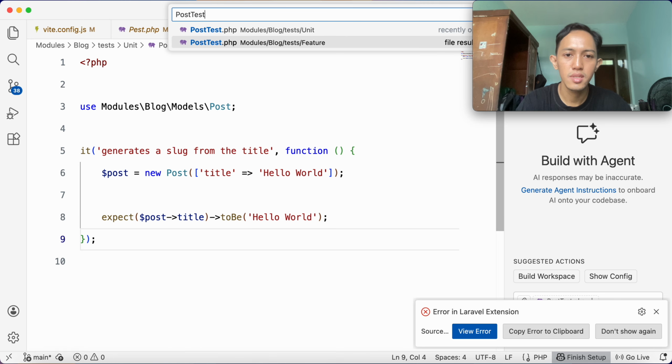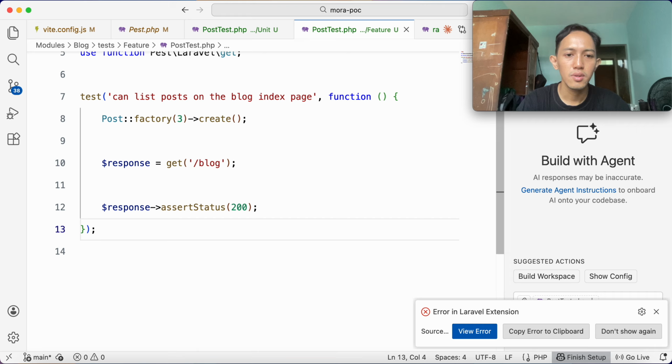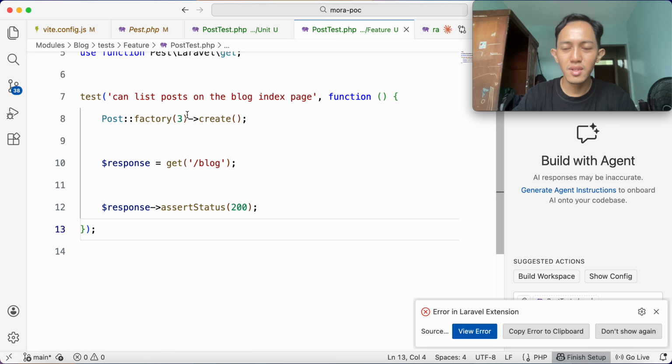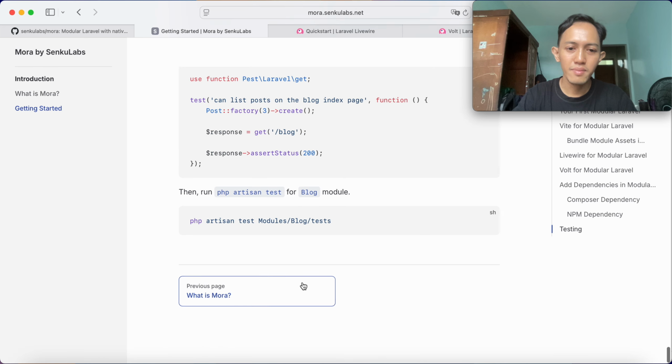Post test. Okay, the feature test, we just check it can list post in the block index page. Actually, this is not the correct test, but yeah, I just want to show you how we can run tests in Laravel module, in modular Laravel, I mean.